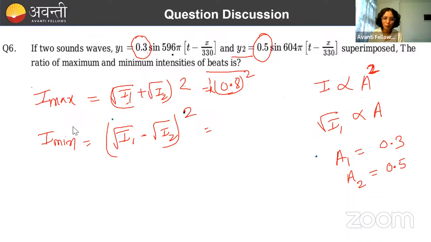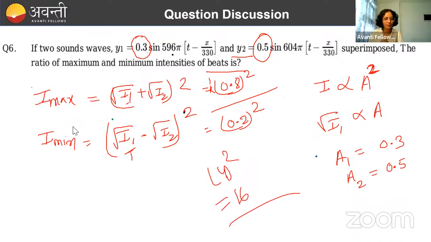अब यहाँ पे रूट I1 के लिए आप अगेन यहाँ पे क्या लिखोगे? रूट I1 माइनस रूट I2, so I1 is less, so रूट I2 माइनस रूट I1 करेंगे हम लोग, so what we are going to get? 0.2 का square. If you are going to take the ratio, what value we are going to get? 4 का square, that is 16. So answer was this much easy.